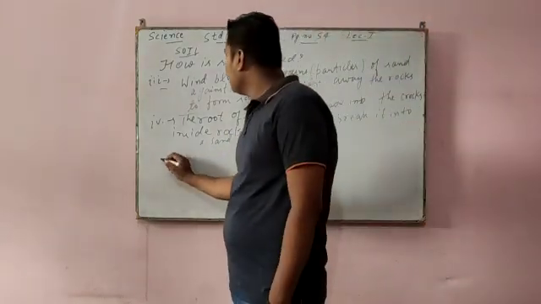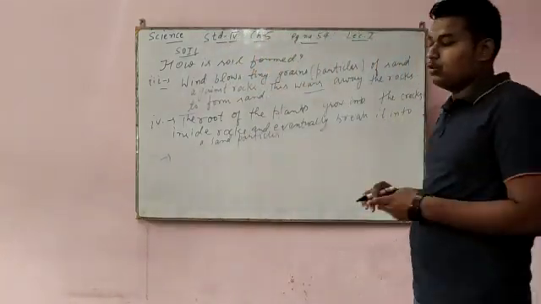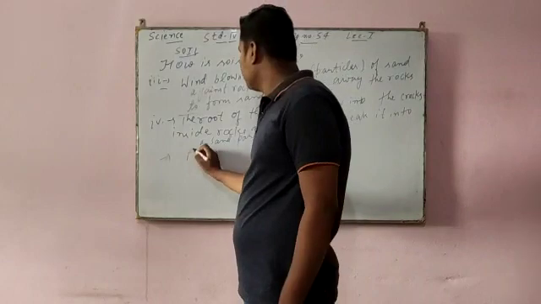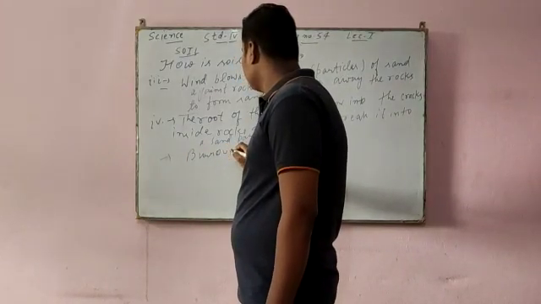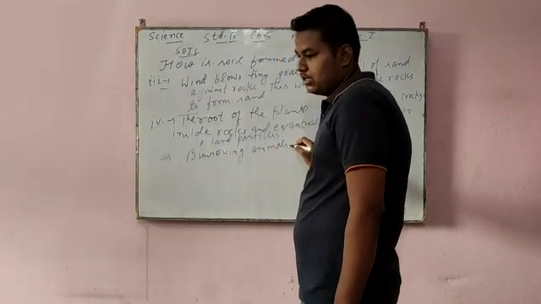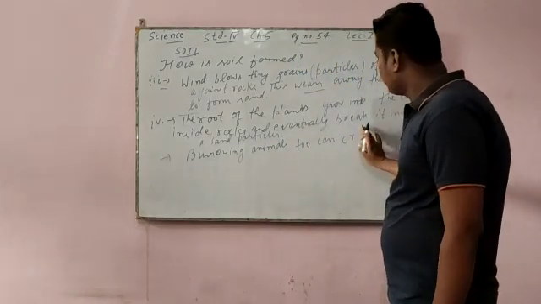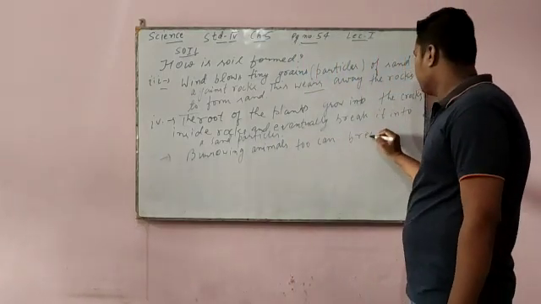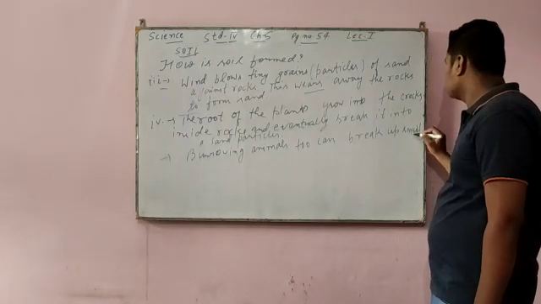Now, many animals also help to give cracks to rocks. Burrowing animals like rabbit and mole can break small rocks.